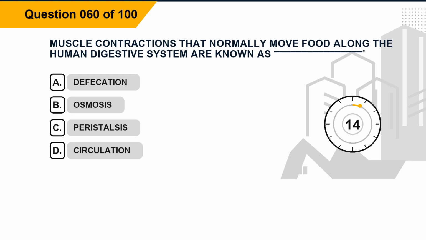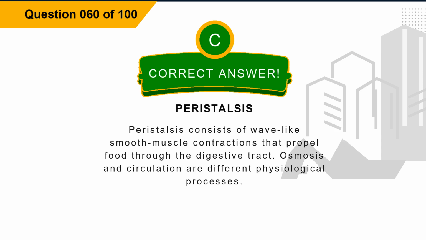Question 60. Muscle contractions that normally move food along the human digestive system are known as blank. Option A, defecation. Option B, osmosis. Option C, peristalsis. Option D, circulation. The correct answer is option C, peristalsis. Explanation: peristalsis consists of wave-like smooth muscle contractions that propel food through the digestive tract. Osmosis and circulation are different physiological processes.